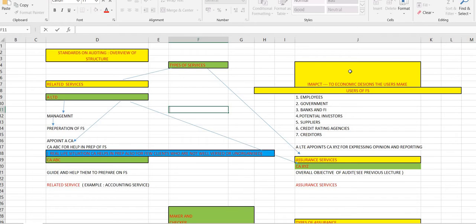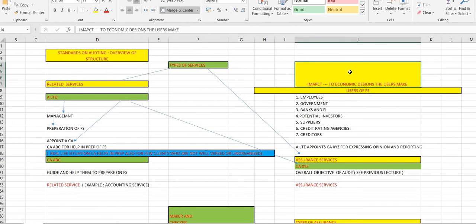Suppose A Limited shows a very false balance sheet. Basically they window dress. What is window dressing? Window dressing is falsifying your financial information and presenting a clear picture when in real terms your financial position is very poor, but you show a very good picture to the users of financial statements, so that they invest in your company, so that they give you the loans, so that your employees stick with you. So all those fraudulent activities you do and show a very good picture of your financial statement, which is not the case actually. So that will impact the economic decisions of the users.